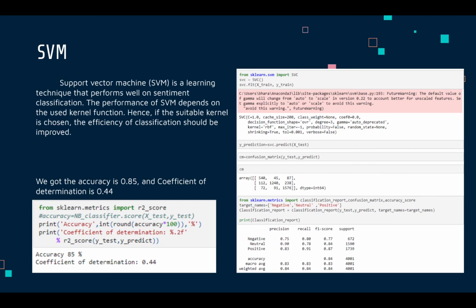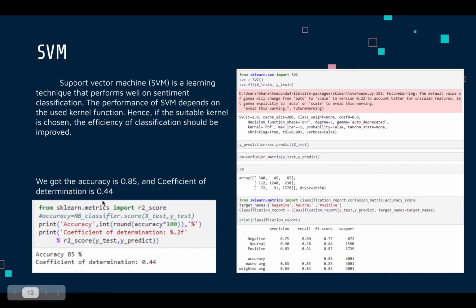Now we have SVM. We have used a similar method. We have a function for SVM in sklearn. So we have used that and we have brought a classification report here. And we have got an accuracy of 0.85 along with a coefficient of determination of 0.44.